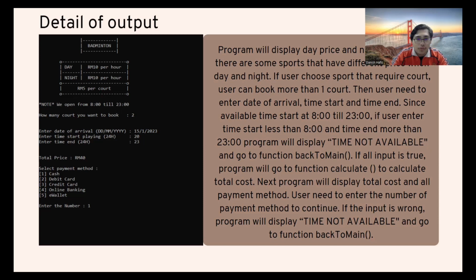If all input is true, the program will go to the function calculate to calculate the total cost. Next, the program will display the total cost and all payment methods. The user needs to enter the number of the payment method to continue. If the input is wrong, the program will display time not available and go to the function back to main.